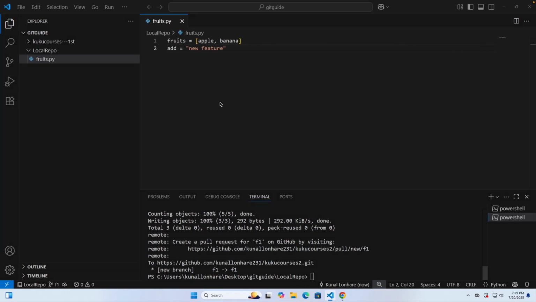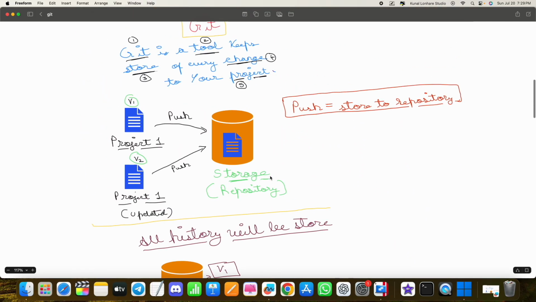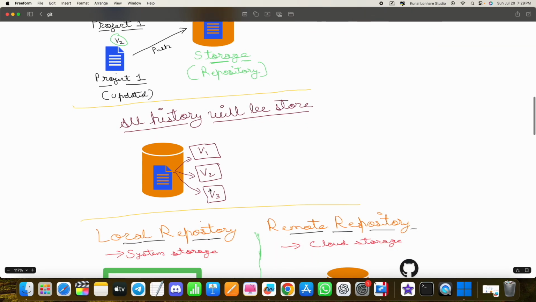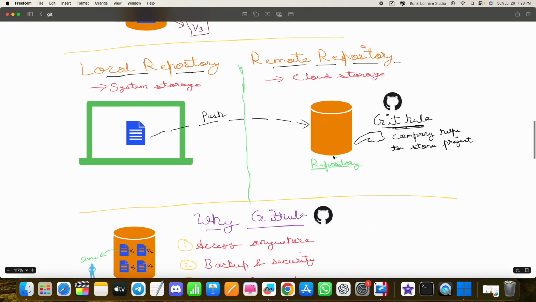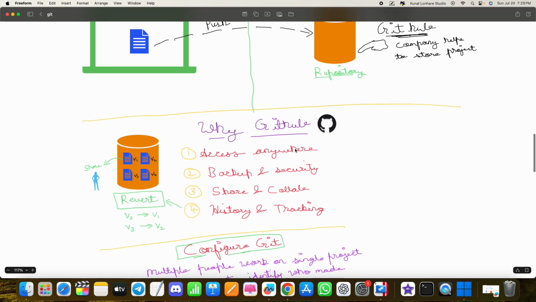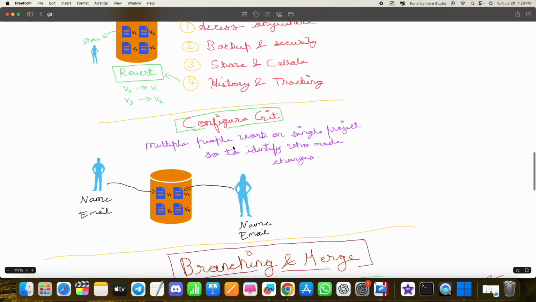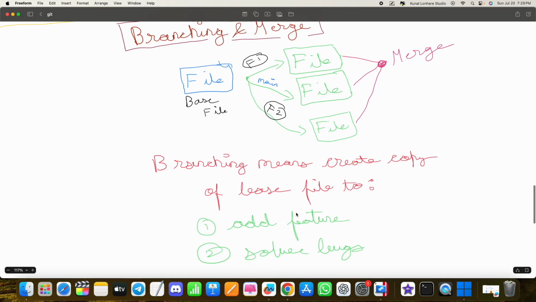But for now we have done each and everything regarding GitHub, and I believe that you have learned plenty of things, like what is Git, what is push and all. History we have checked, we have taught you about the local repository and remote repository. We have also covered what GitHub is all about. We have also taught you why configuring Git is very important. And along with that, we have also discussed branching and merging. So I believe that you guys have learned plenty of things.